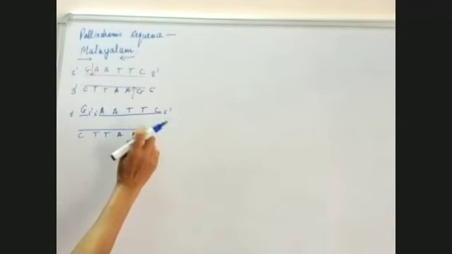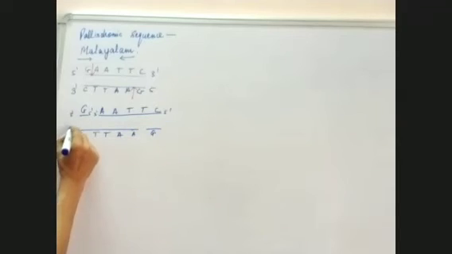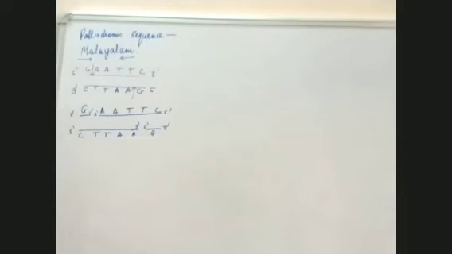We will have G here, with 5 prime and 3 prime ends. This is what we will have after the cut has been made by the endonuclease. This way, we have got the sticky ends. These ends which are formed here are known as sticky ends.